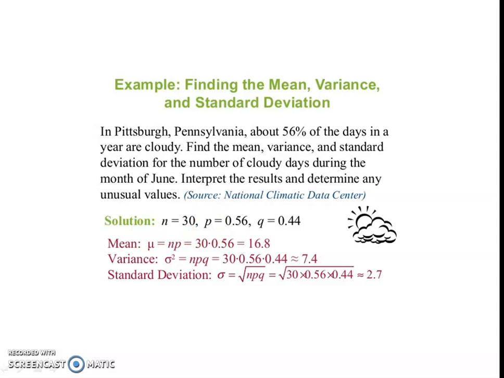N is 30, P is 0.56, Q is 0.44. Here we have to establish 56%. So the mean, mu, is equal to N into P, 30 into 0.56, which is 16.8. Variance is NPQ, 30 into 0.56 into 0.44, which is 7.44, and standard deviation sigma is the square root of NPQ.